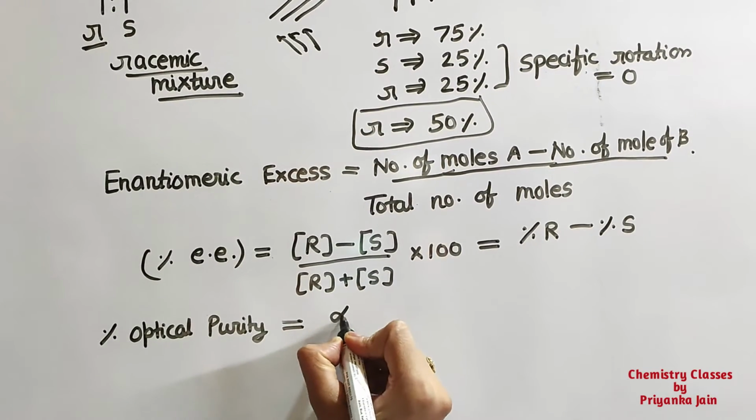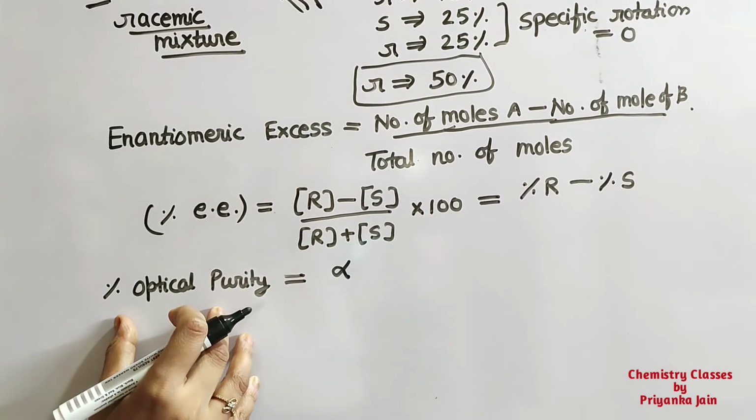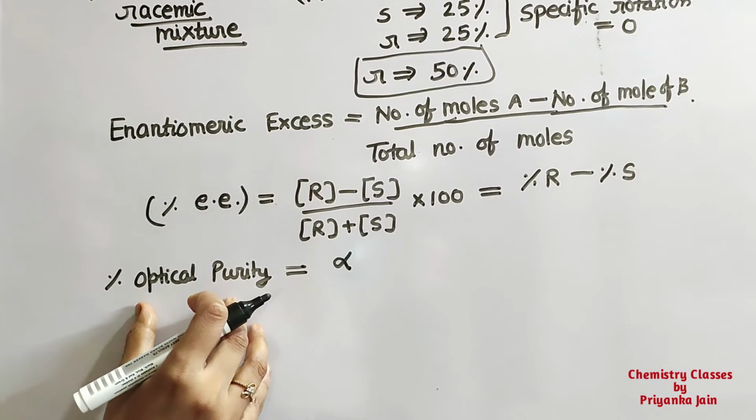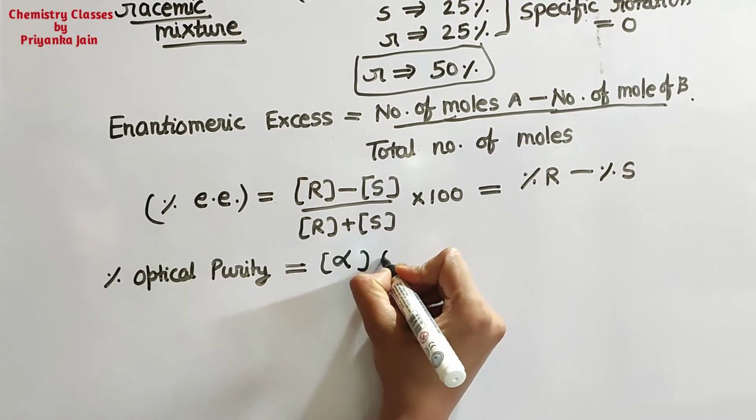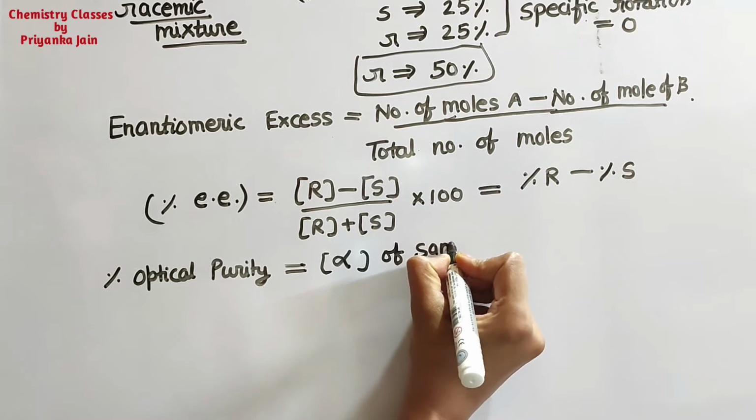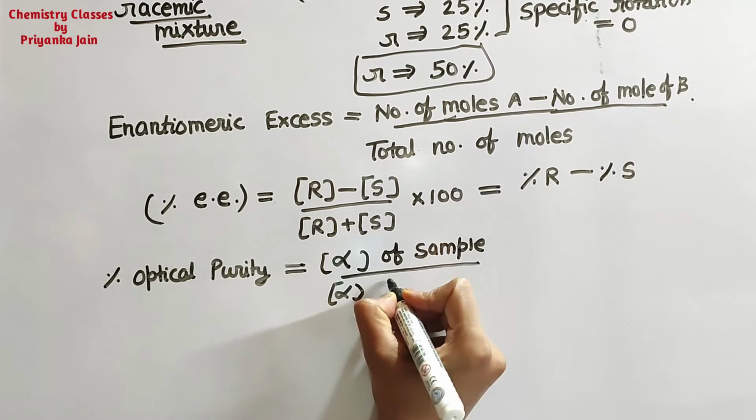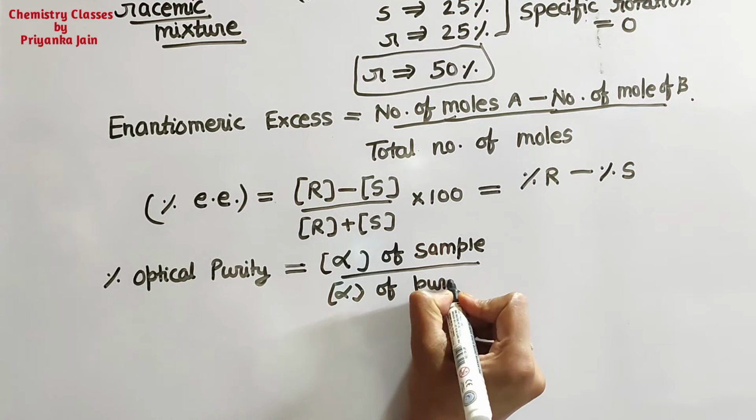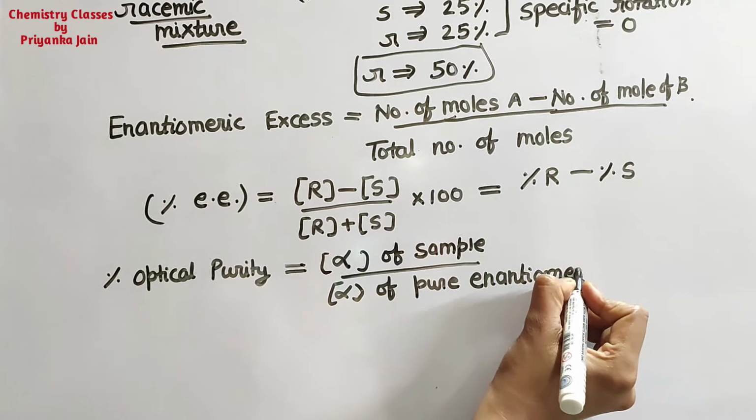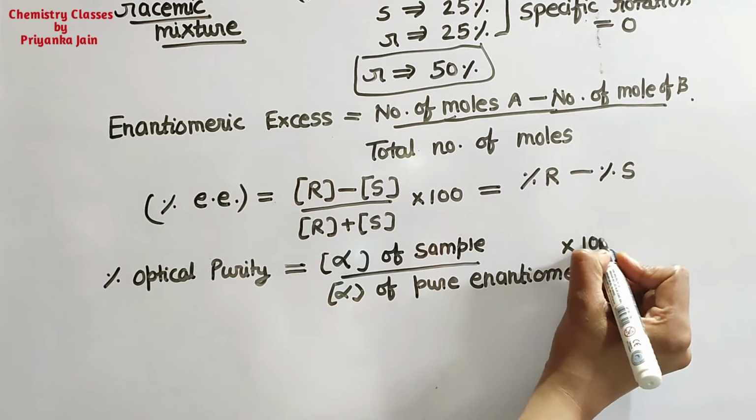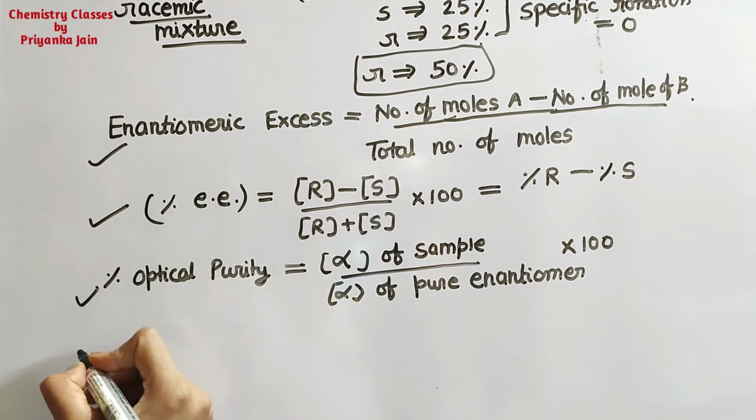Here you have to write in the form of specific rotation. If you are given the specific rotation and you have to find the percentage enantiomeric excess or percentage optical purity, then you write the specific rotation of the sample or of the mixture divided by the specific rotation of the pure enantiomer into 100. This is the next formula. One formula is this, the second is this, the third is this.